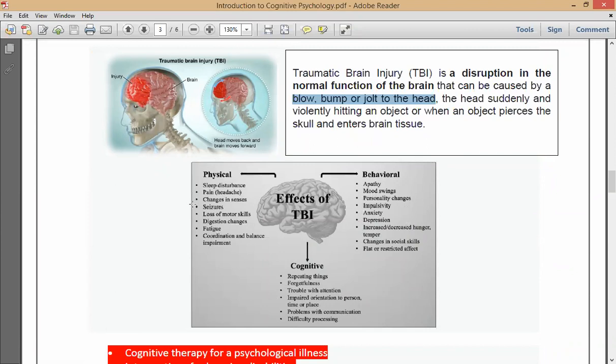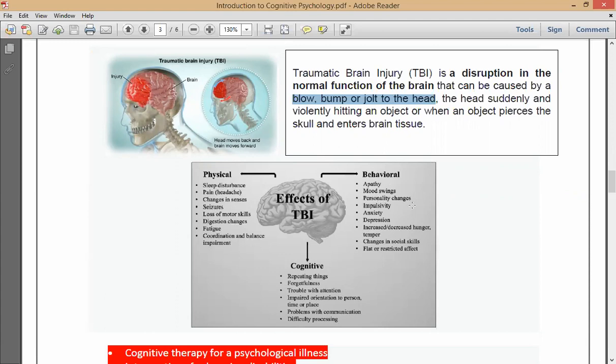Okay, so physical effects, you can see that sleep disturbance, right? You will have a disturbance in sleep. You won't have a proper sleep. The next one is you will have a severe headache, a pain, right? And changes in your senses, right? And fatigue, right? And your digestion pattern can change.